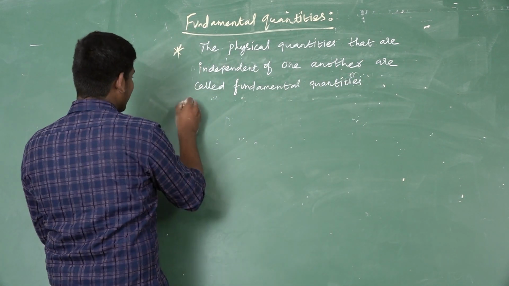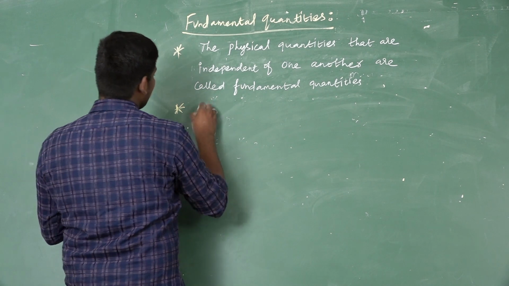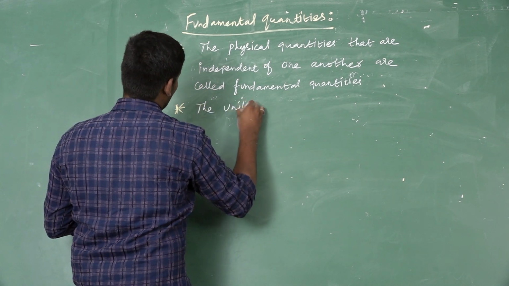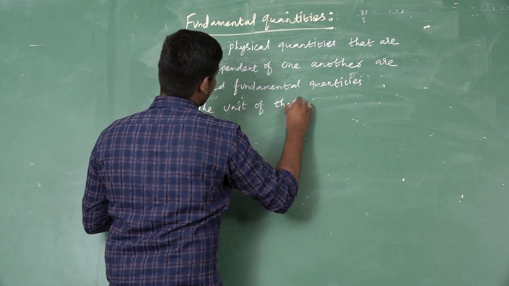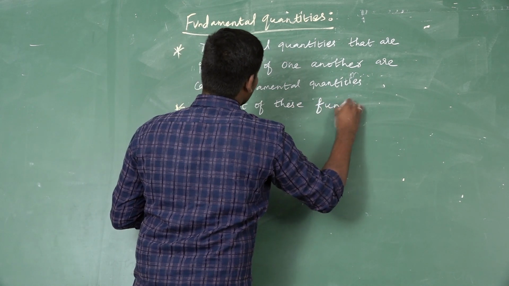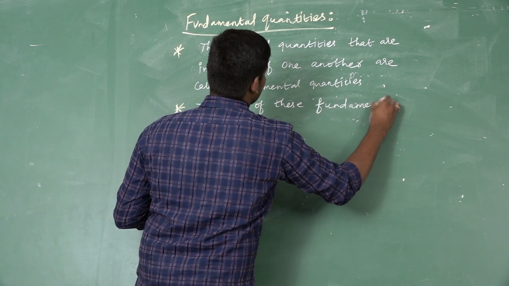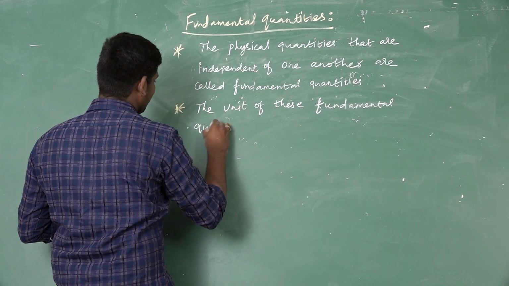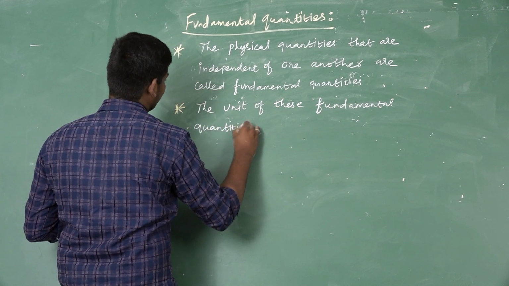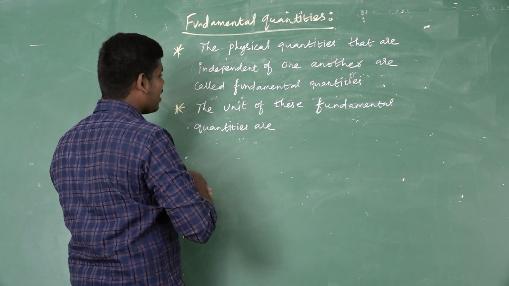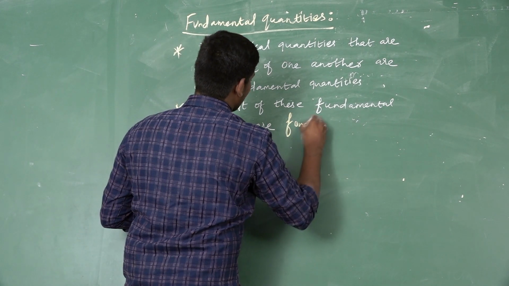The units of these fundamental quantities are called fundamental units.